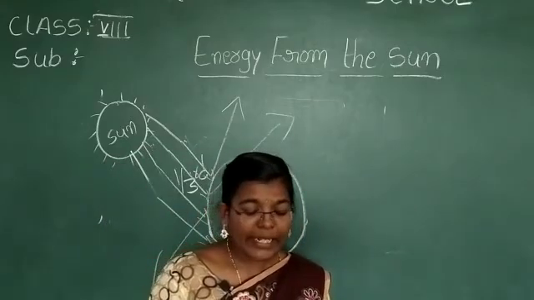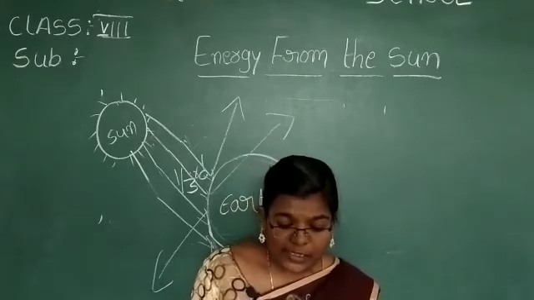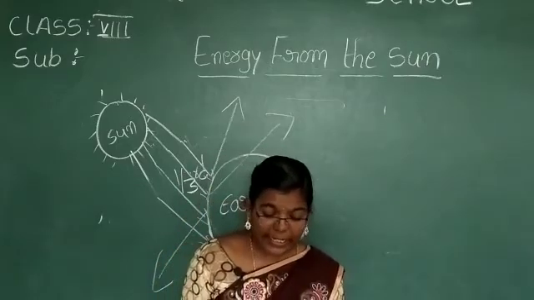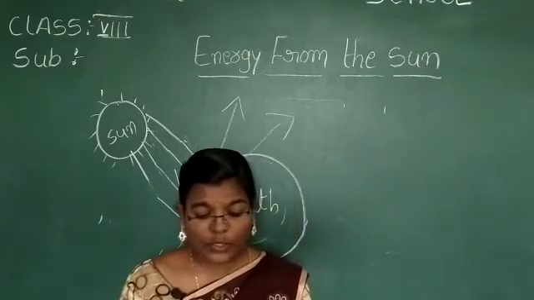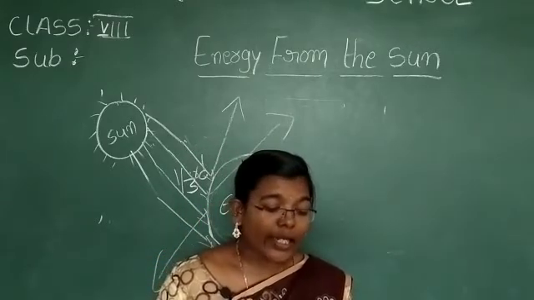This complete radiation of the heat received from the sun is very important. If the entire heat were not radiated back, then every day the remaining heat would accumulate and it would become hotter and hotter.